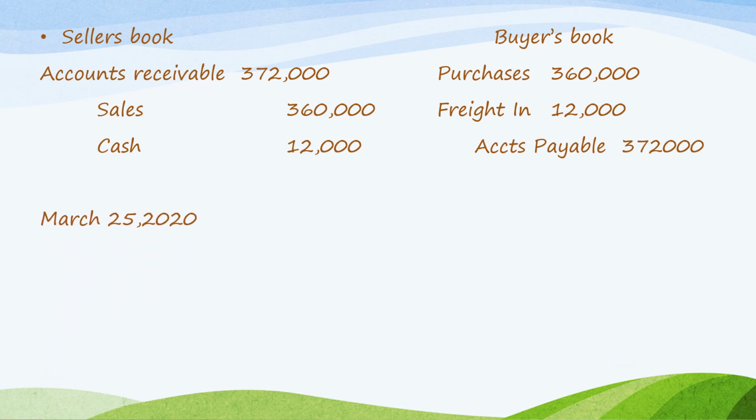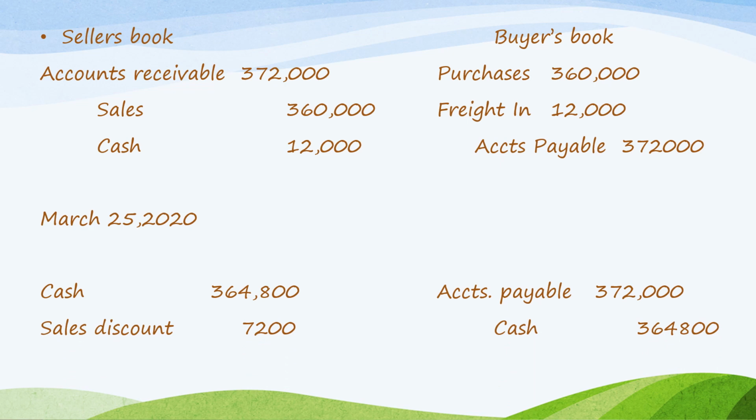On March 25, 2020, to assume that the payable or receivable has been settled within the discount period, the seller now will collect the receivable of 372,000 less the cash discount of 7,200. So total cash received by the seller is 364,800. That is computed as 372,000 minus 7,200. And then debit sales discount 7,200.